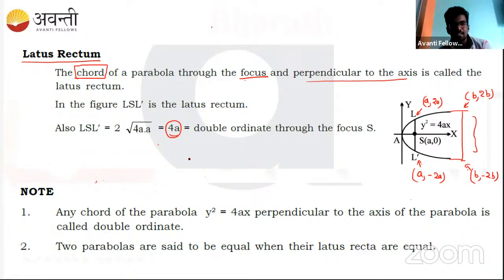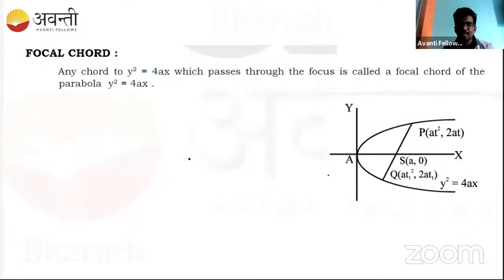Yes, so these are the important points you need to know about the latus rectum. The latus rectum is nothing but a chord, and that chord can be any chord. Here we can talk about the focal chord. The name itself says it is a chord that passes through the focus, as simple as that. It need not necessarily be perpendicular to the axis, just like in the latus rectum. It can be anything, as long as it passes through the focus.